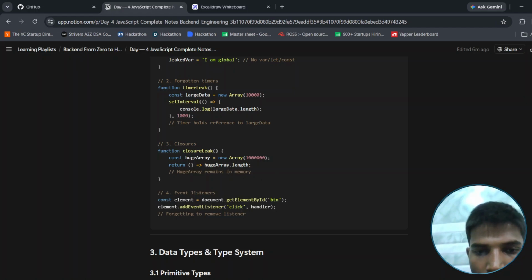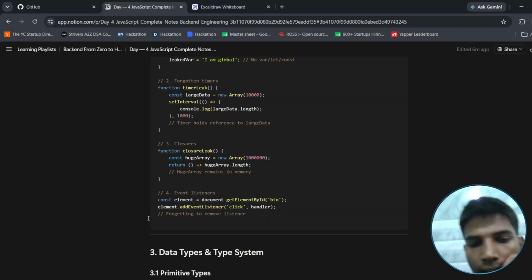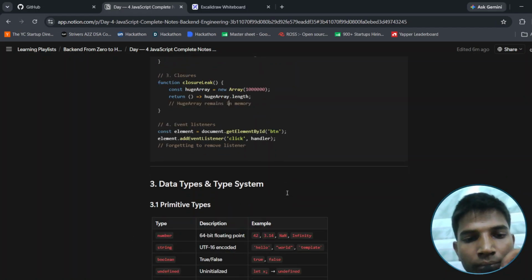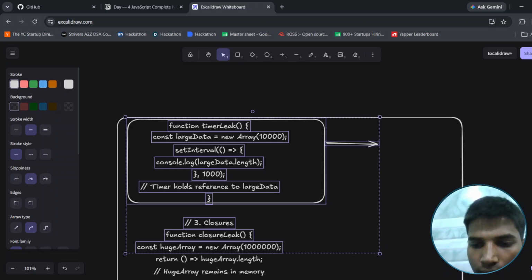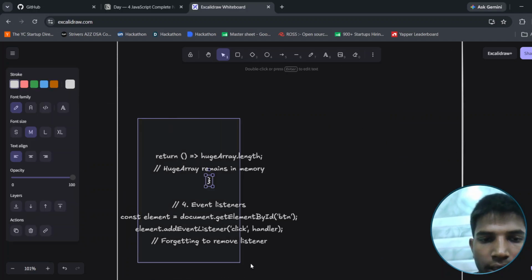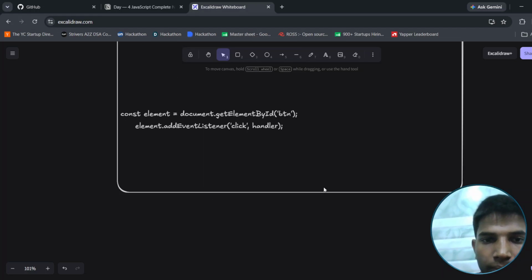Event listeners: const document.getElementById, and forgetting to remove the listener. Then data types and the type system. We can see here what the data types and the type system are.